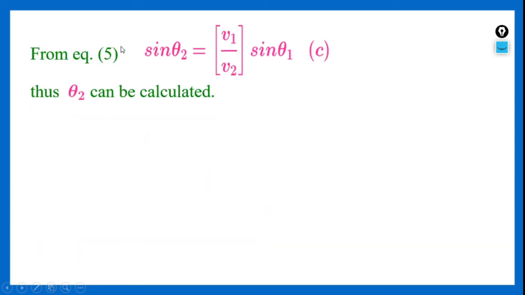From equation 5, we can also find out the angle, that is sin theta 2 is equal to V1 by V2 into sin theta 1. So we can also calculate the value of theta 2 from the fifth equation.